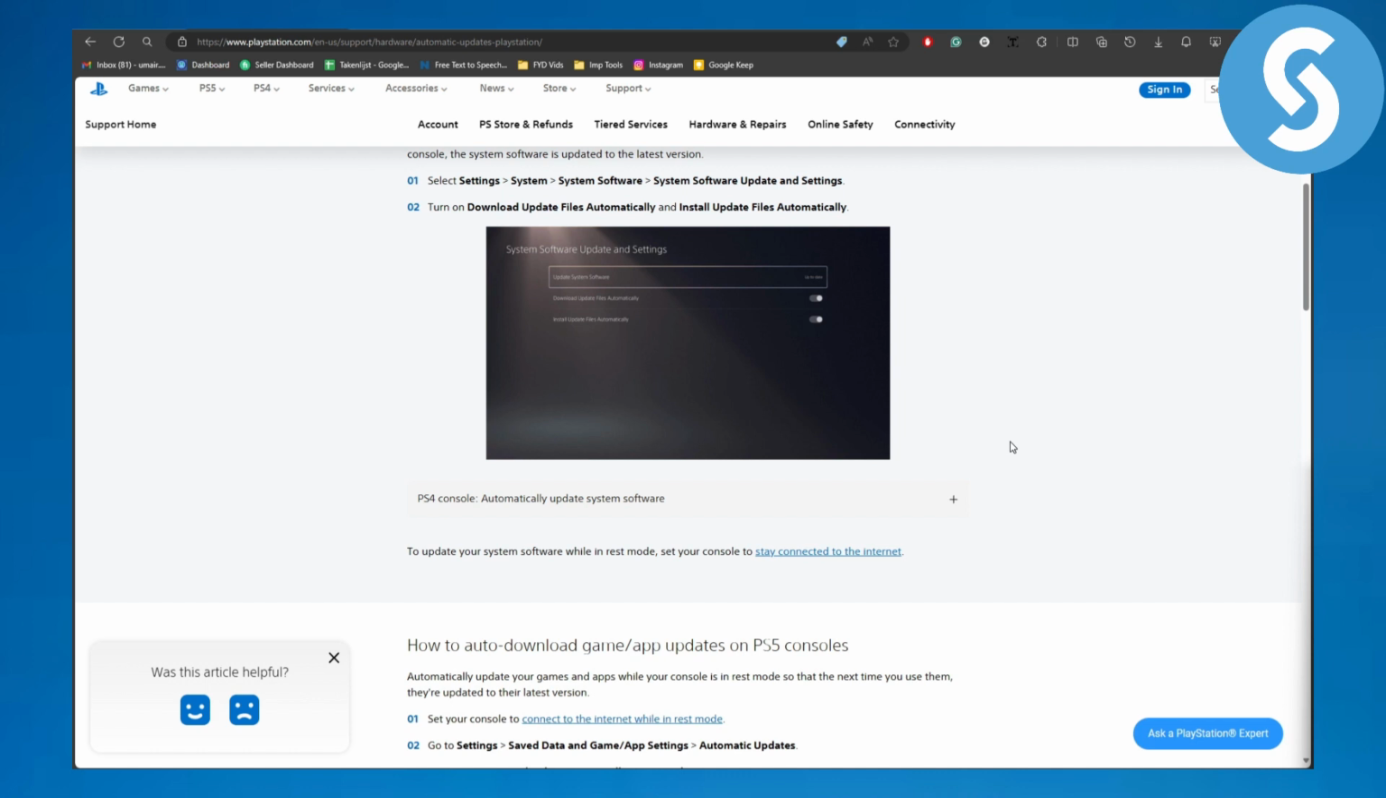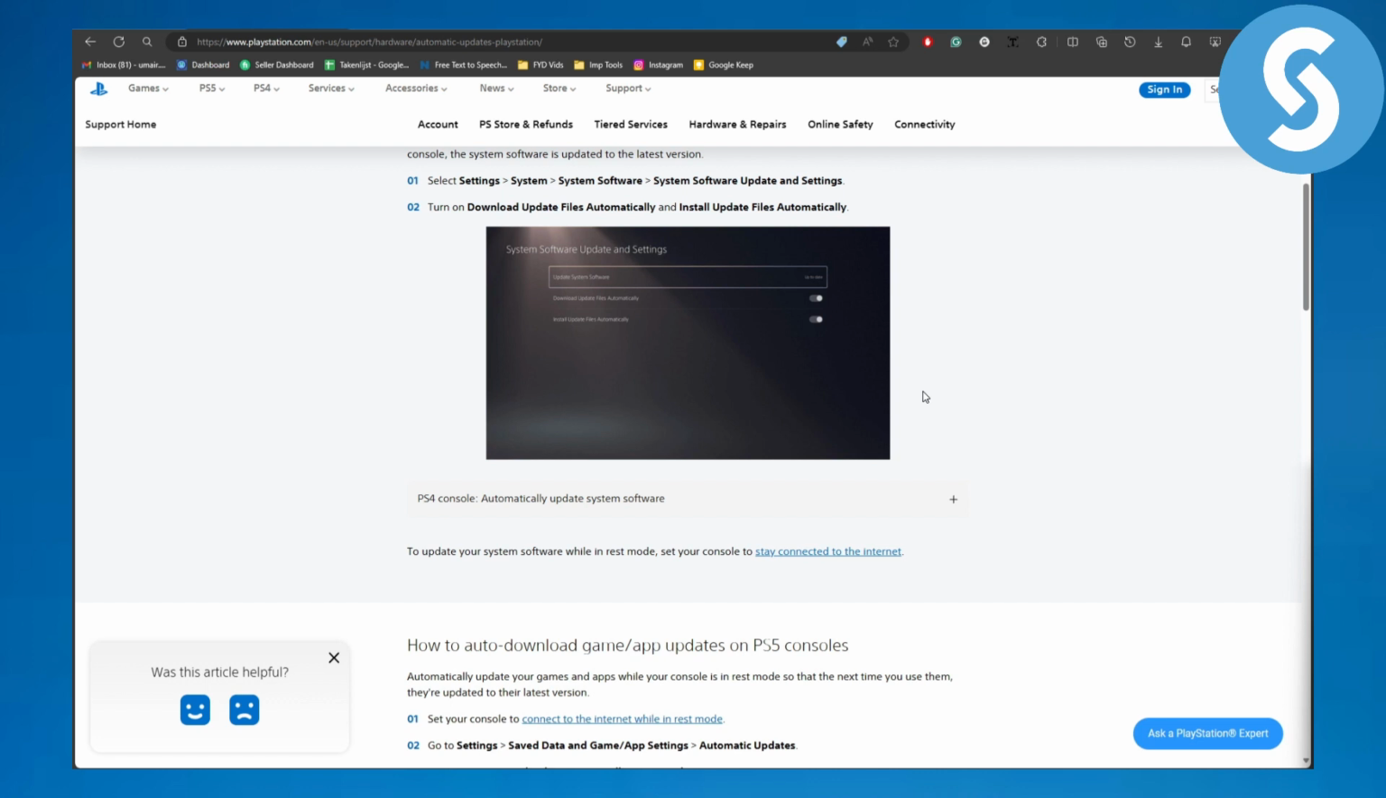Okay, so the first thing you need to be doing is that simply head over to your settings. Once you are on your settings, we are going to be heading over to system and then to system software. So this is now the point from where we need to head over to system software updates and settings. And now we are going to be finally heading over to turn on download update files automatically and install update files automatically. But there is a twist.